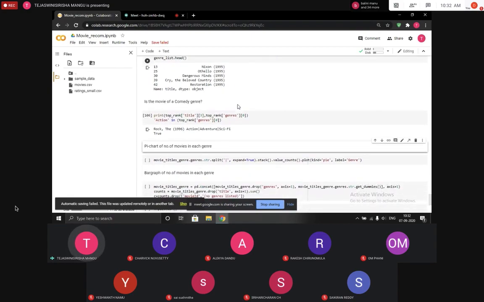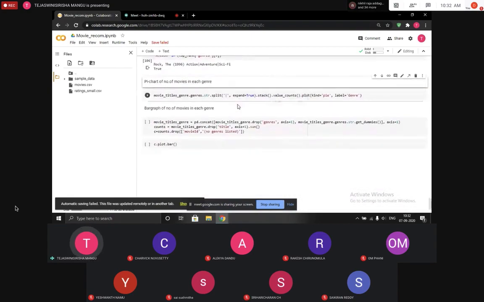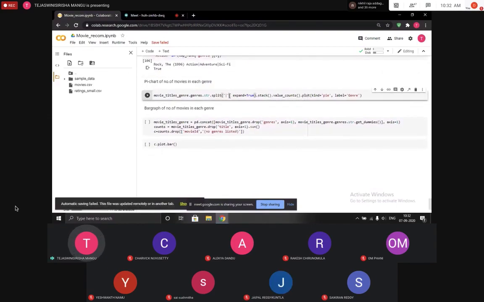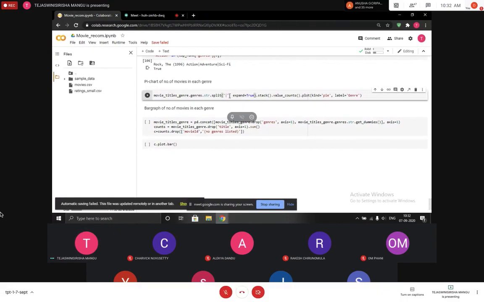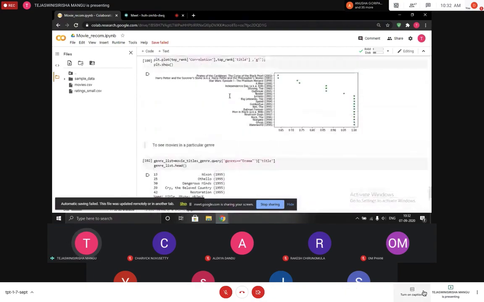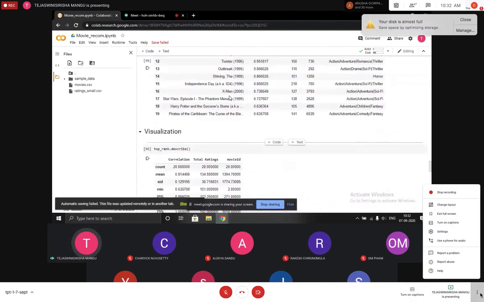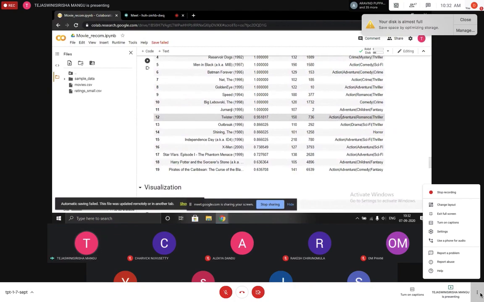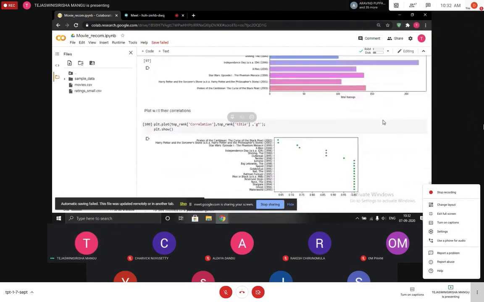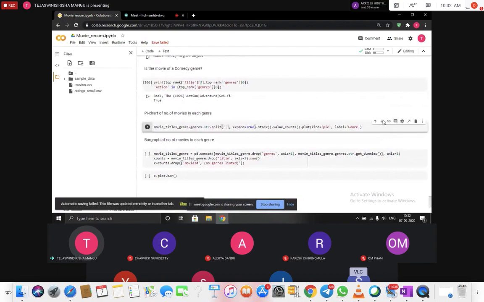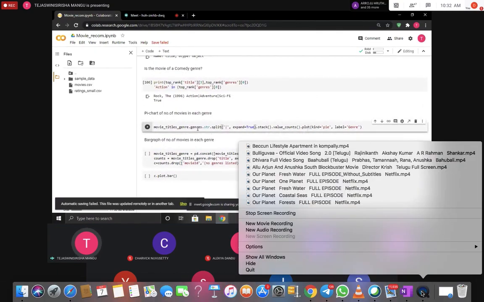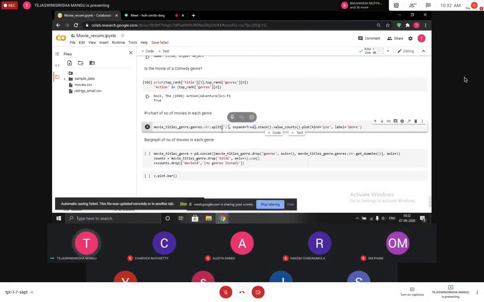So now we'll proceed with the next part, that is the pie chart. We can show the number of movies in each genre very beautifully by using a pie diagram. So in this code we'll see the genre. We know that the genre is basically a string which has different genres separated by the pipe symbol, right? So in this code, first we are splitting it and turning it into a list.